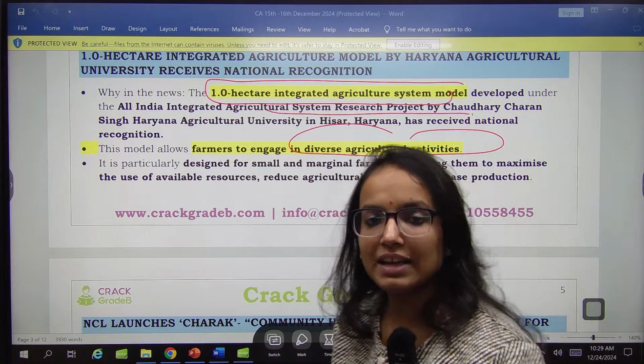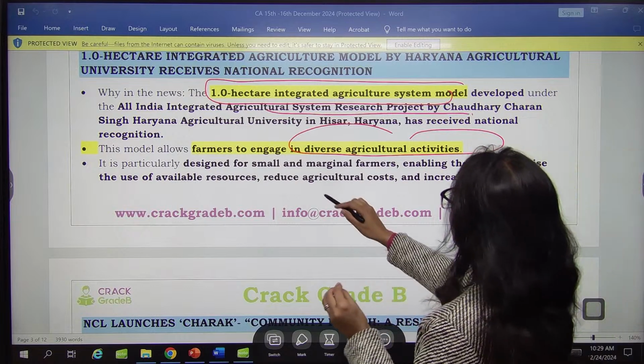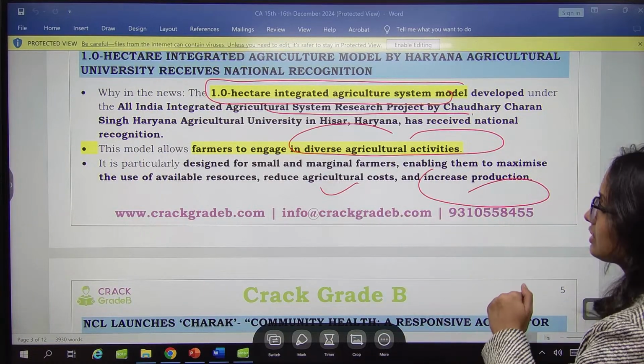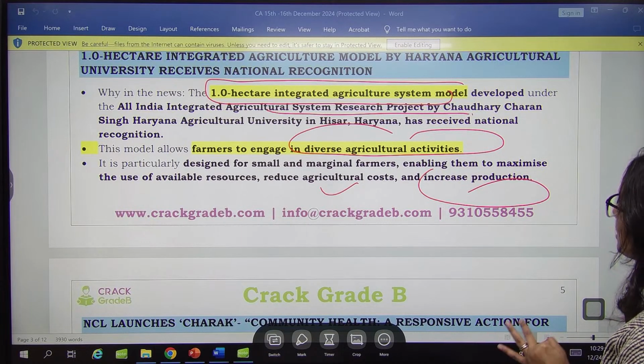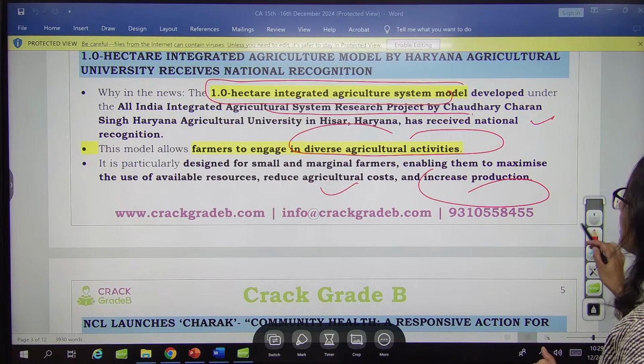This model basically helps farmers in engaging in diverse agricultural activities, enabling them to maximize their use of available resources, reduce their cost associated with agricultural inputs, and increase the production. This has been developed under All India Integrated Agricultural System Research Project by Chaudhary Charan Singh Haryana Agriculture University, Hisar.